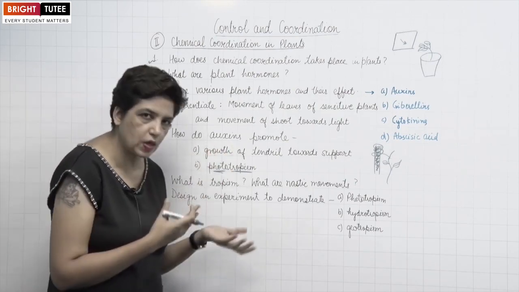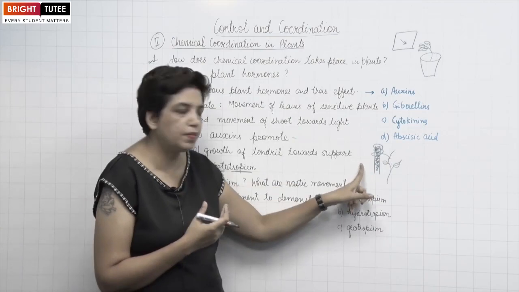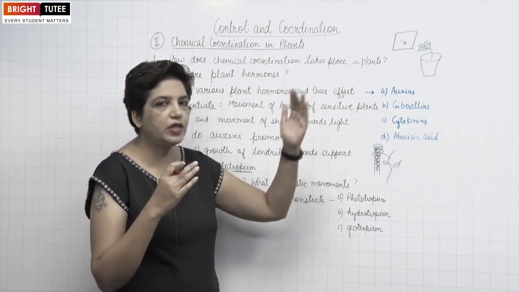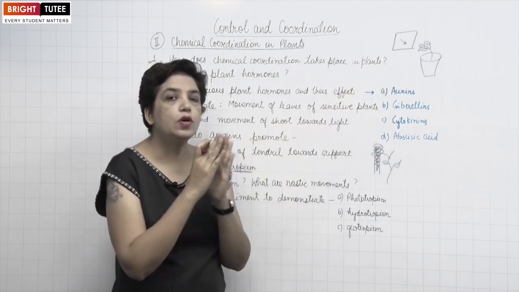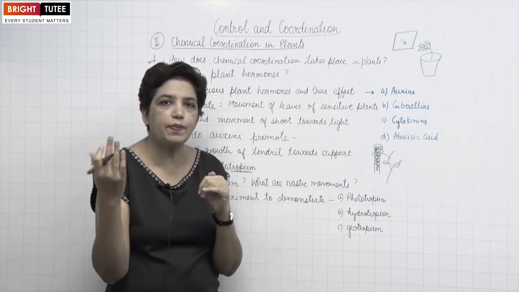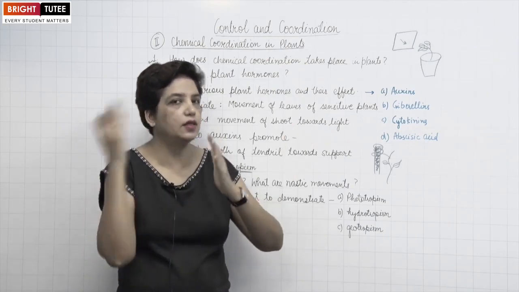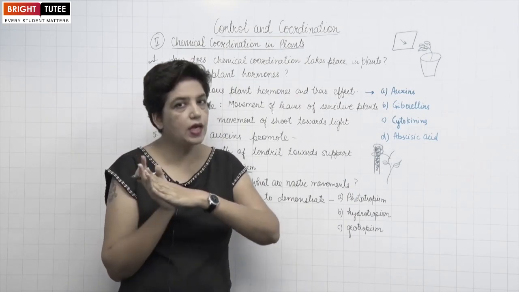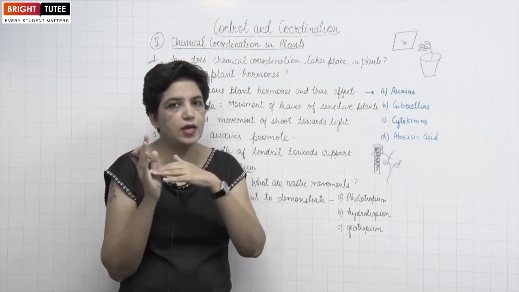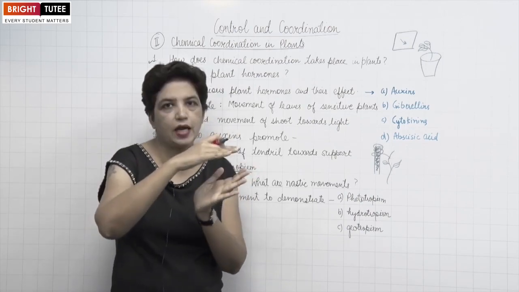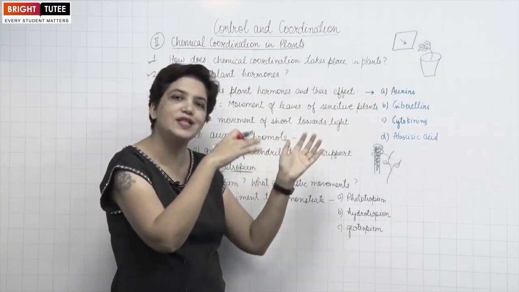Now how does this occur? It is quite similar to the process which I just explained. So whenever there is a source of light, what happens? More auxins are secreted in the shady part. One side is the light, the other is the part where there is shade. So more auxins will get concentrated in the shady part. So more growth on the shady part will lead to the bending of this stem towards light.